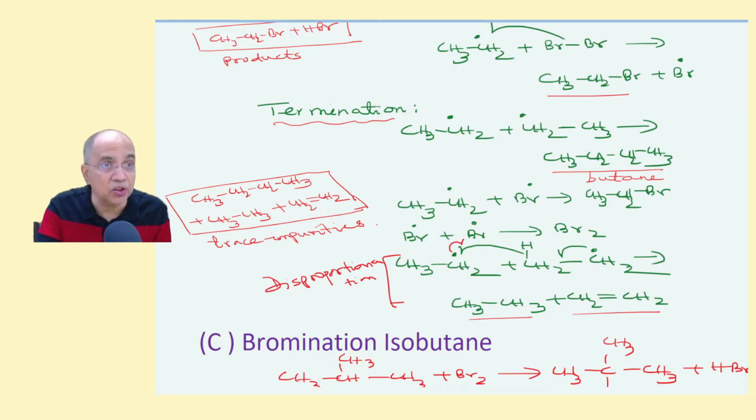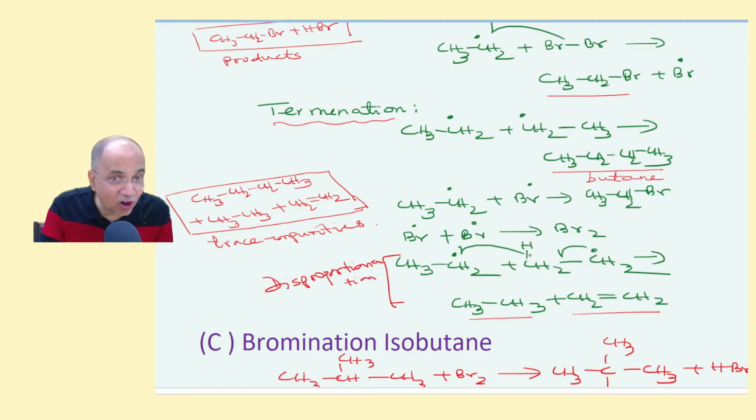It is understood that when this H dot, the hydrogen atom, comes here, it will join with another dot to form a bond. Similarly, when this bond breaks homolytically, one piece of arrow is already there.